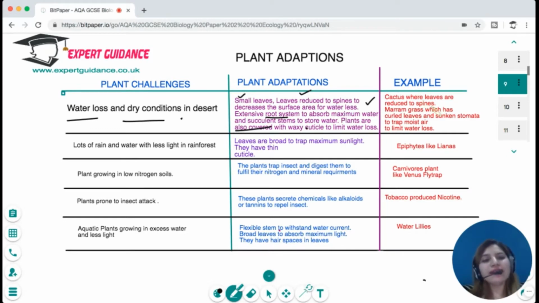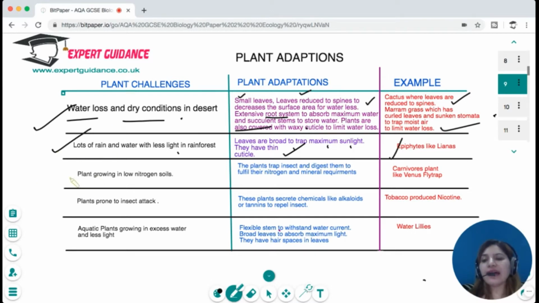For example, cactus, where leaves are reduced to spines, and marram grass, which has curled leaves and sunken stomata that trap moist air between them to limit water loss. There are plants that grow in the rainforest where they are suffering from lots of rain and water with less light. So in those areas, leaves are broad to trap maximum sunlight, and they have thin cuticles so that maximum water loss can happen. For example, epiphytes like lianas.